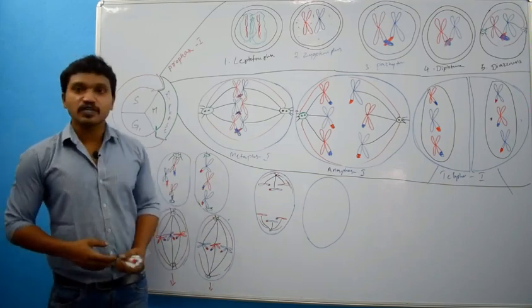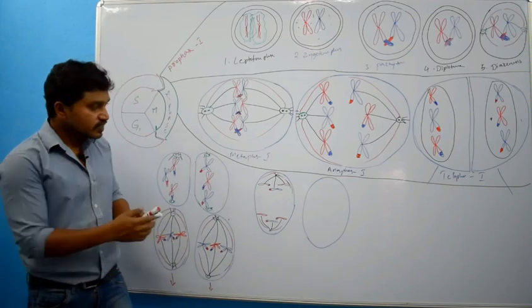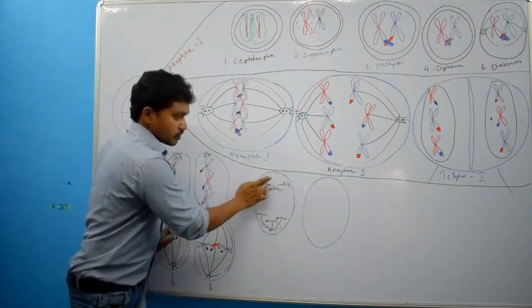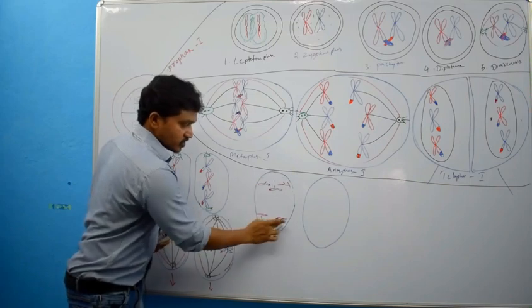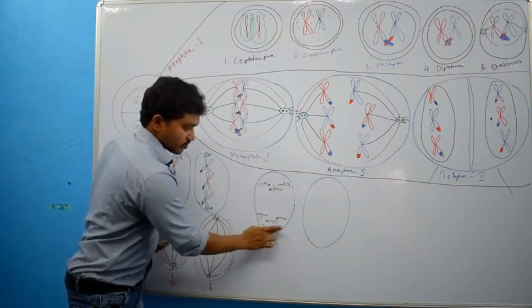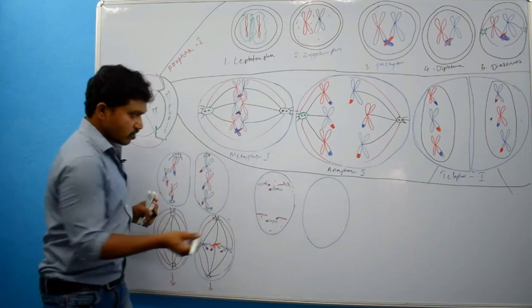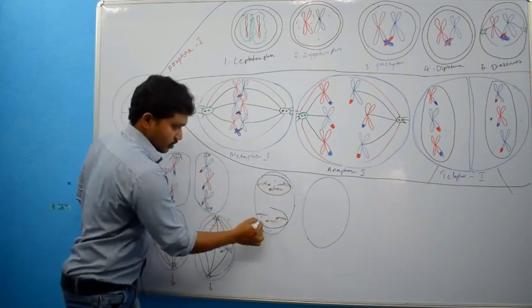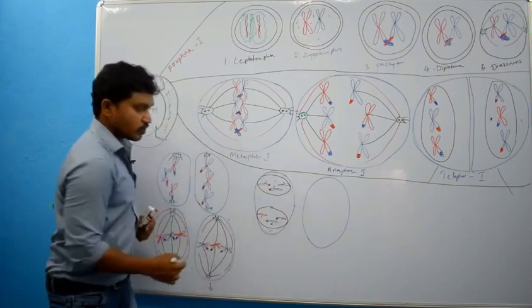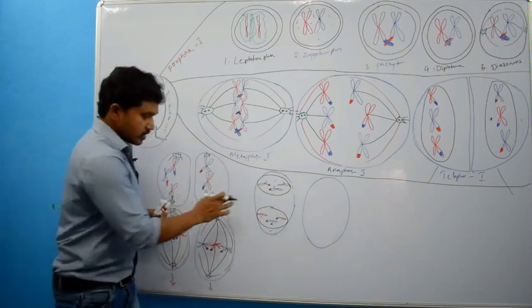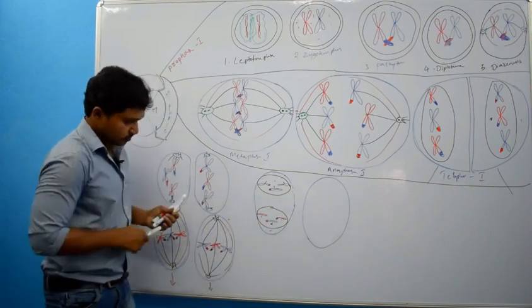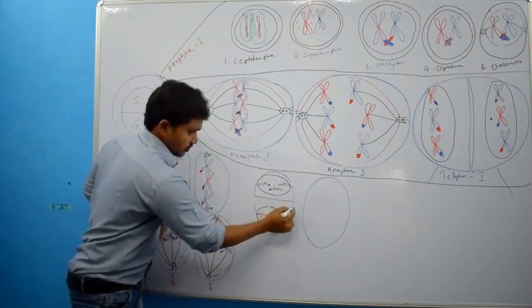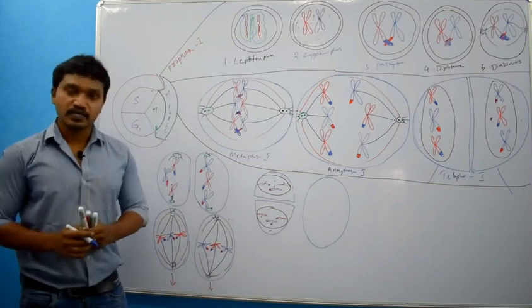What is the next phase or last phase? There will be destruction of spindle, and formation of nuclear envelope, formation of nucleolus, and division of cell by cytokinesis.